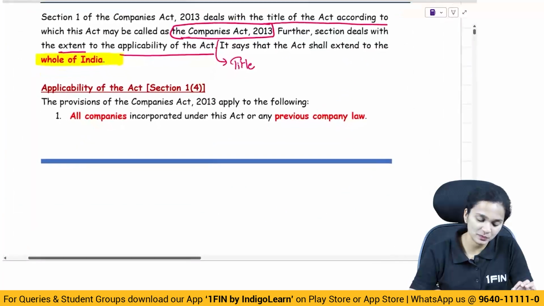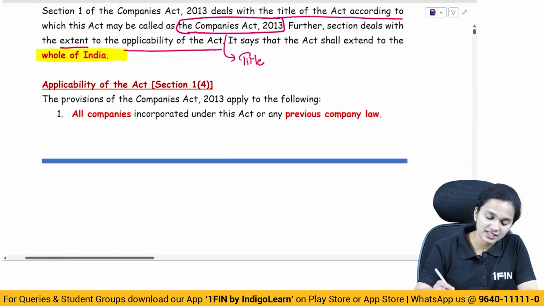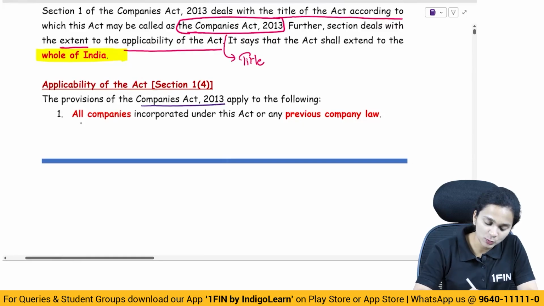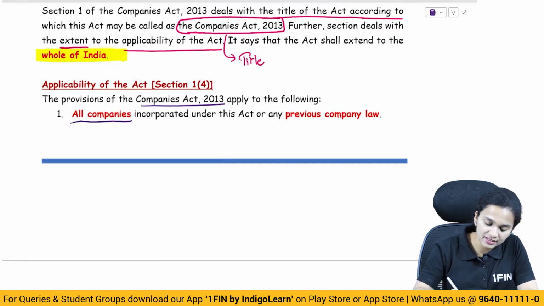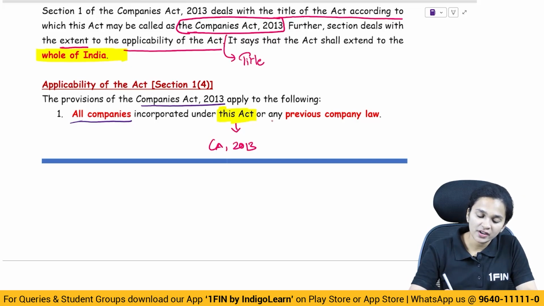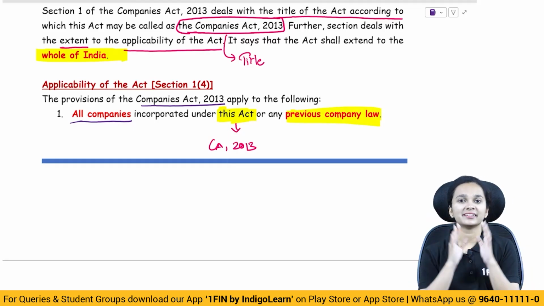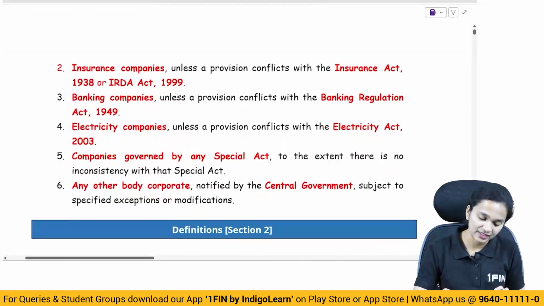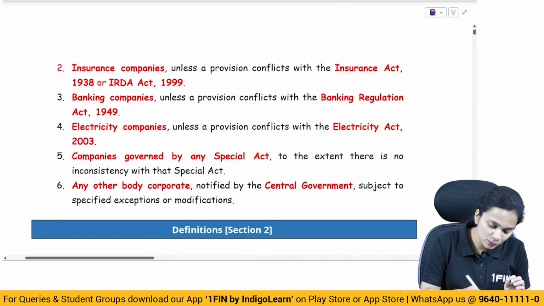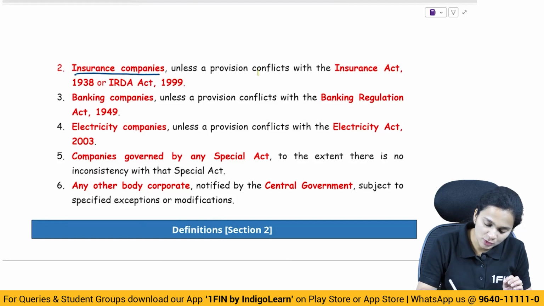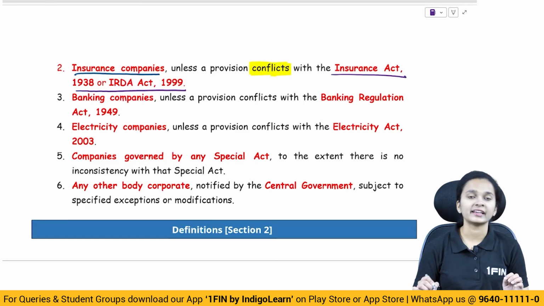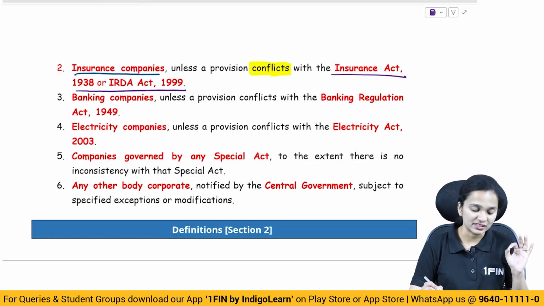Let's now have a look at the section. So what does it say? It says the provisions of the Companies Act apply to all companies incorporated under this act. This act means what? Companies Act 2013 or any previous company law. So if your company is formed under this act or previous company law, this act is applicable. Then it is applicable to insurance companies unless the provisions conflict with which act? Insurance Act or IRDA Act. IRDA is Insurance Regulatory Development Authority Act.